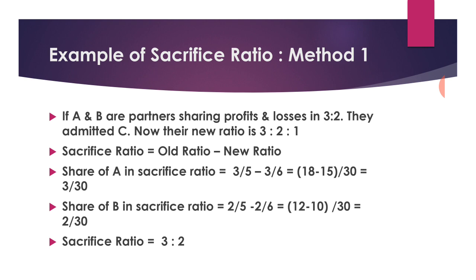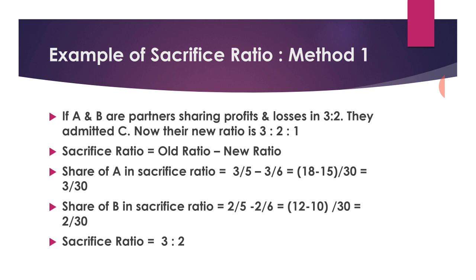Example of sacrifice ratio under method 1. If A and B are partners sharing profits and losses in 3:2, they admitted C. Now their new ratio is 3:2:1. Here new ratio is given, so we have to use the equation. Sacrifice ratio is equal to old minus new ratio. Only old partners sacrifice their share, so sacrifice ratio is calculated for old partners only. Old partners are A and B. So share of A in sacrifice ratio is